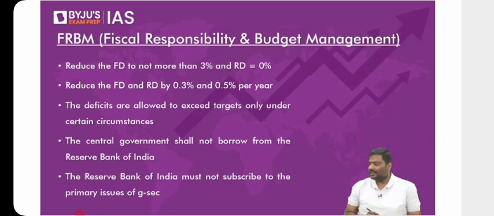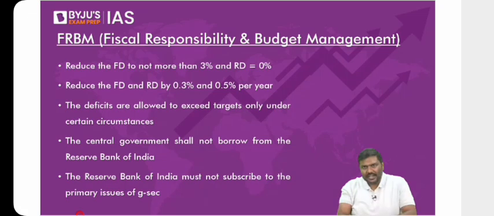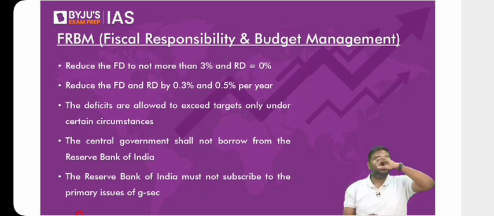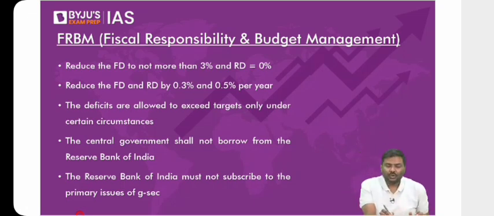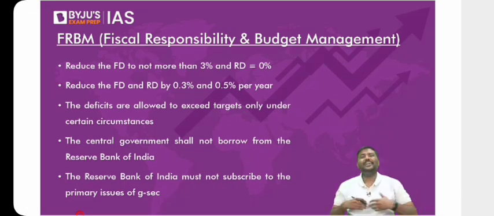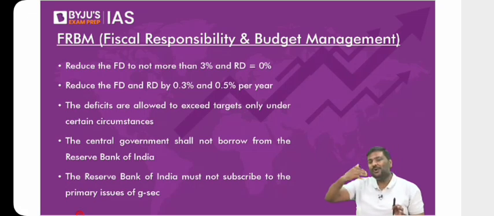Any difficulty with how 2 is counted as income? If you collect back a loan that you have given in the past, will it not be counted as income this year? Very simple idea. You gave a loan, let's say in the year 2010, and the state government repays it this year. That amount will be counted as income. So 1, 2, and 3 are non-debt creating receipts. Non-debt creating means there is no liability of payment in the future.